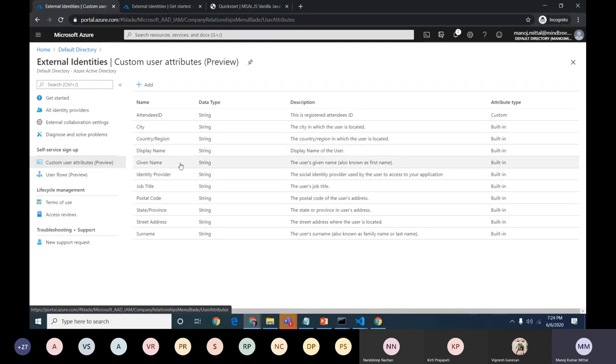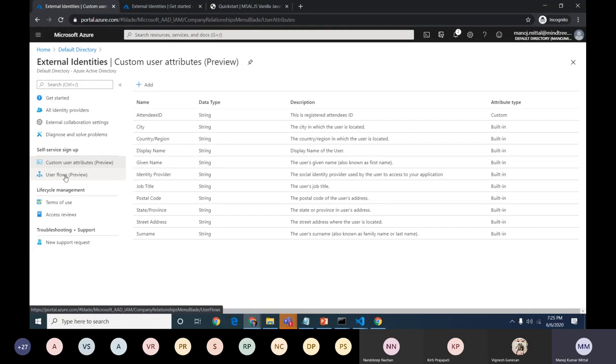We can create our own custom attributes. So once the user is logging in to the particular application as an external user, we can ask if that user is a supplier, what's your supplier ID? Instead of only taking their email address, the Gmail or Facebook email address, we'll ask for their supplier ID, and we can use those details via the Graph API in our custom logic.